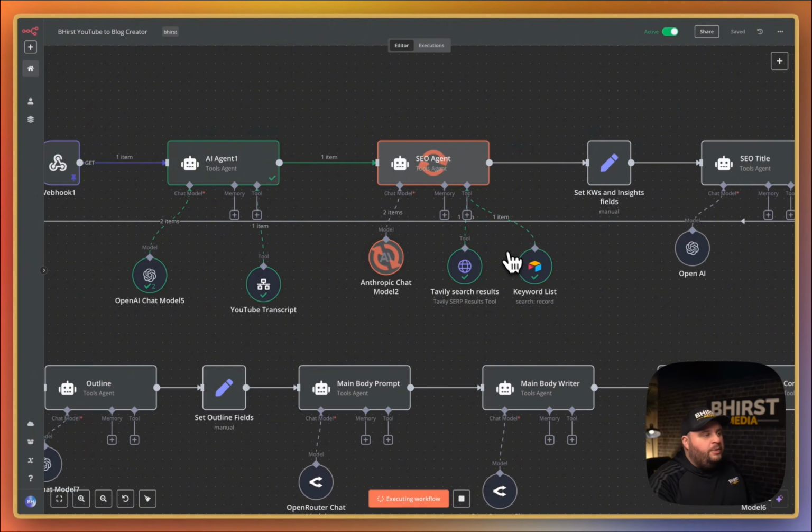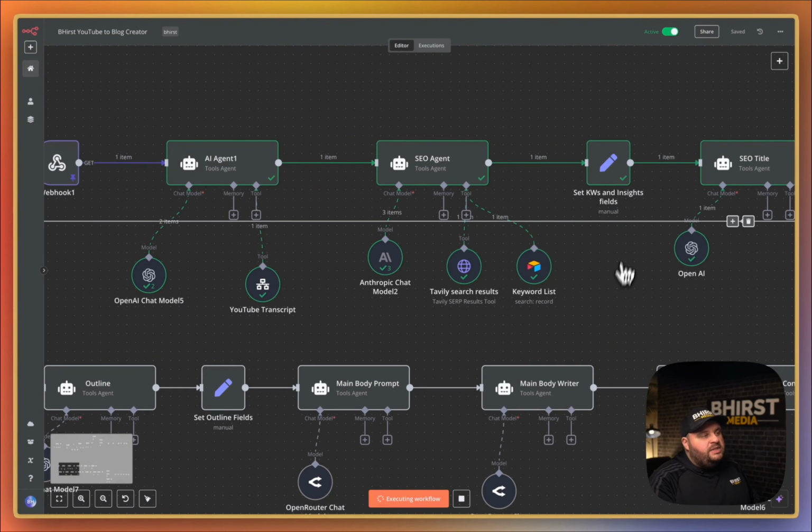We have a couple different tools that we give it access to. One, we give it access to the internet so that it can actually do different searches and find information about it. From there, what we give it access to is a keyword list here. And these are keywords that we compiled for our business. And these ones are ones we are currently trying to rank for. So we like to make sure we include those. It does still go through and do its own keyword research throughout.